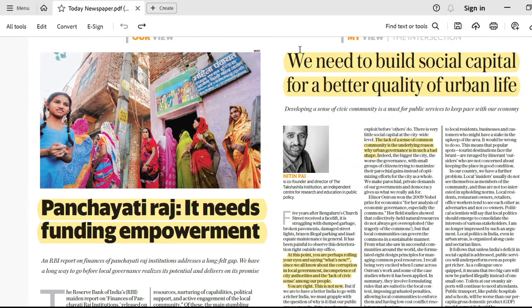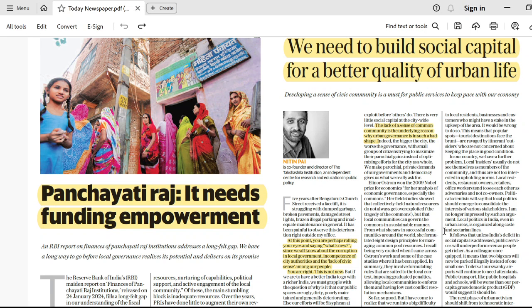Okay, now this is a very important article. We need to build social capital for a better quality of urban life. Now, this article talks about how it is not only the duty of the government to create better quality infrastructure. It is us that we हमें भी इस सब को कवर करना होगा. देखो यहाँ पे बहुत अच्छी बात लिखी है. The lack of sense of common community is the underlying reason why urban governance is in such a bad shape. ये सिर्फ हमारी जिम्मेदारी, ये सिर्फ सरकार की जिम्मेदारी नहीं है. ये हम सबकी कलेक्टिव जिम्मेदारी है दैट वी नीड टू इंप्रूव द बेटर क्वालिटी फॉर आवर रिजल्ट्स.